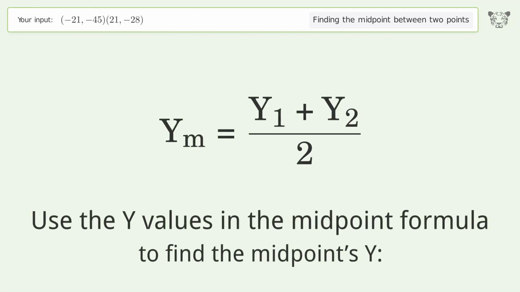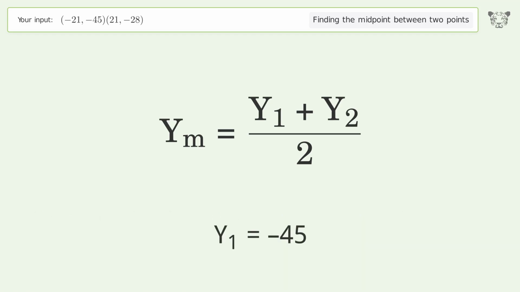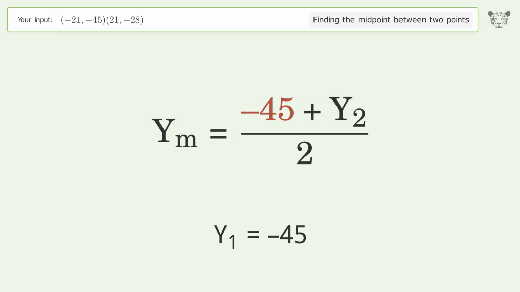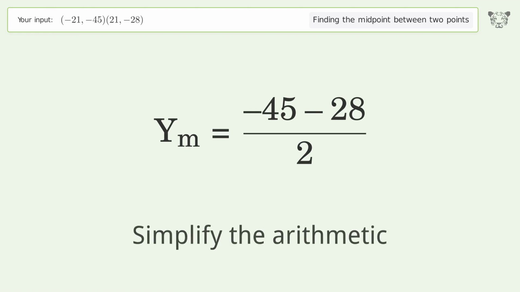Use the y values in the midpoint formula to find the midpoints y. y1 equals -45. y2 equals -28. Simplify the arithmetic.